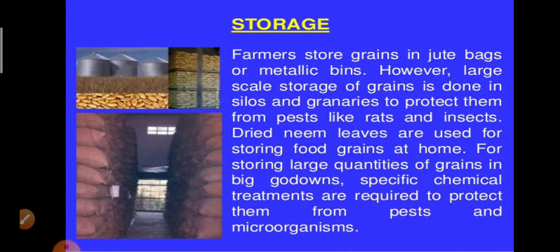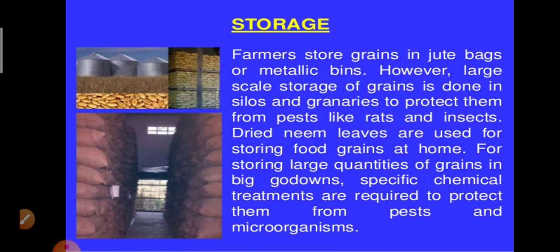Farmers store grains in jute bags or metallic bins. However, large scale storage of grains is done in silos and granaries to protect them from pests, rats, and insects. Dried neem leaves are used for storing food grains at home. For storing large quantities of grains in big godowns, specific chemical treatments are required to protect them from pests as well as microorganisms.